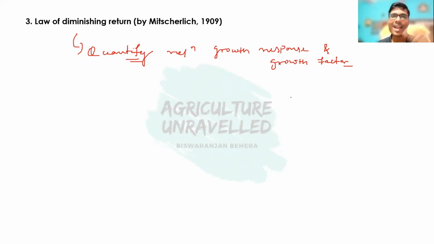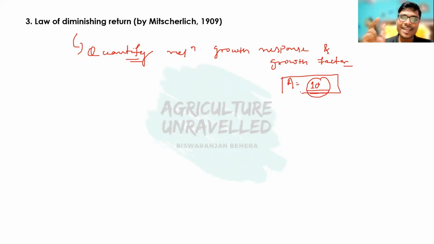To understand the law of diminishing return, I'll give a small example. Suppose you are a mango lover. At once you can eat 10 mangoes. That is the A. For example, A is 10. It means maximum you can eat 10 mangoes at a time. There is a mango orchard in your village, and you went for stealing mango and eat by stealing. Suppose you stole 2 mangoes. So here y is 2. So you stole 2 mangoes and you ate it.